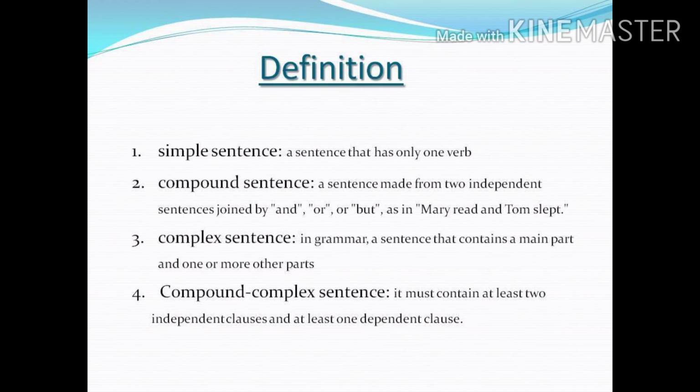So now we are going to discuss the last one, the compound-complex, complex-compound or mixed sentence. It must contain at least two independent clauses and at least one dependent clause, because this is a mixture of the features of the compound and complex sentence in one sentence. That is why I'm giving you one example to understand.